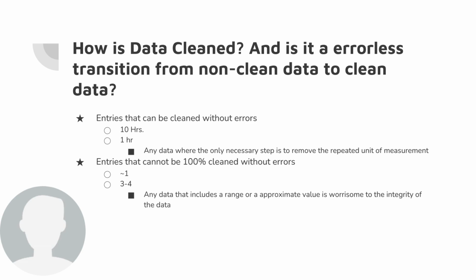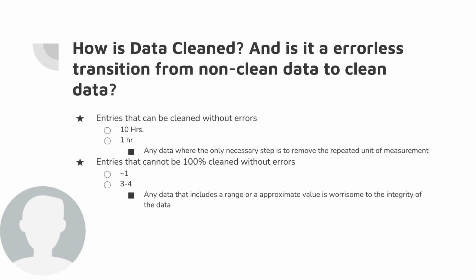Now, a couple entries I saw that cannot be cleaned without errors is this squiggly line 1, which the only safe assumption for that is hopefully it's about 1 hour. And other entries that make it difficult are when the individual who filled out the survey provides a range. Now, the "about one" is pretty clear why it'd be problematic. This is because I have no idea what "about one" means. People exaggerate and people use that verbiage differently. So there is no way to tell what they truly mean or what the true data is.